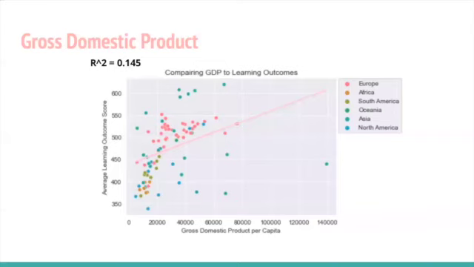Gross domestic product. Within the data procured, there was almost a non-existent effect that gross domestic product per capita held on to learning outcomes per country, with the data containing an R-squared value of 0.14. Within each continent, there was a significant difference on how they were impacted by this condition, which may have caused some inconsistencies within the data.